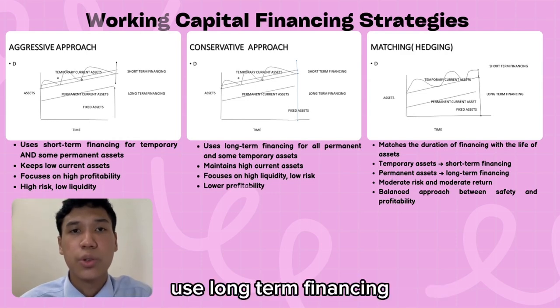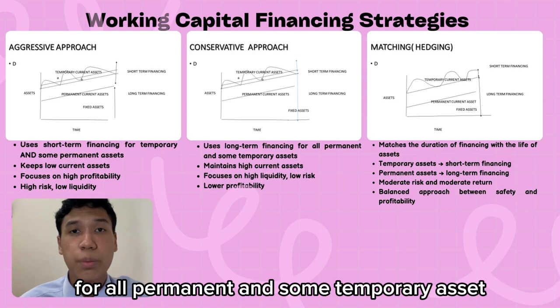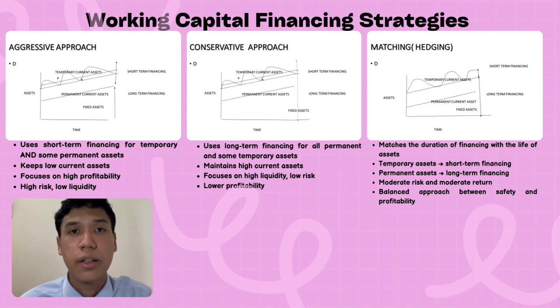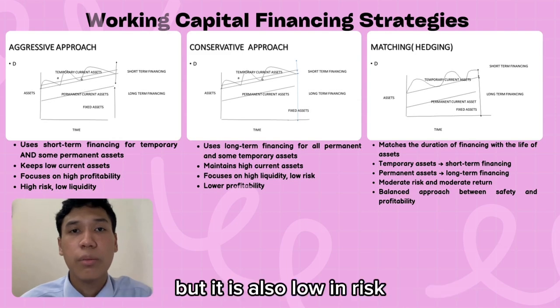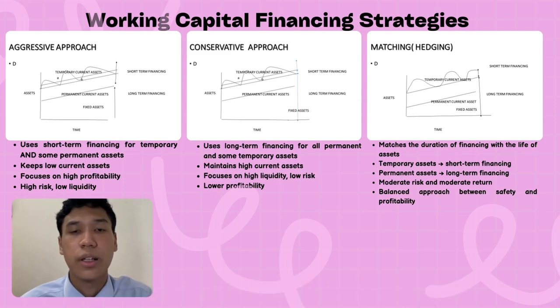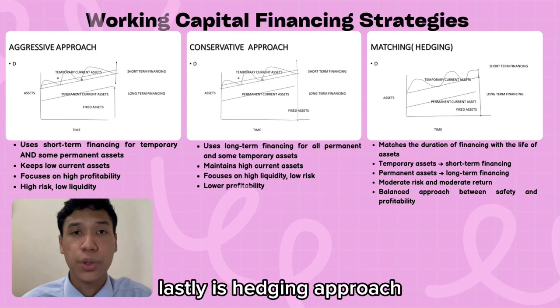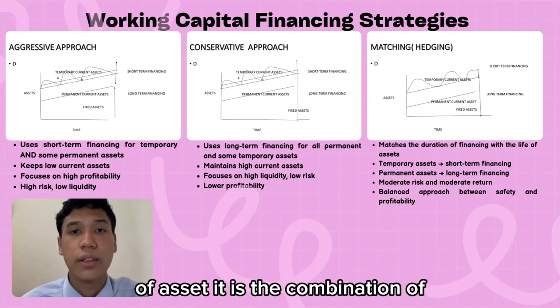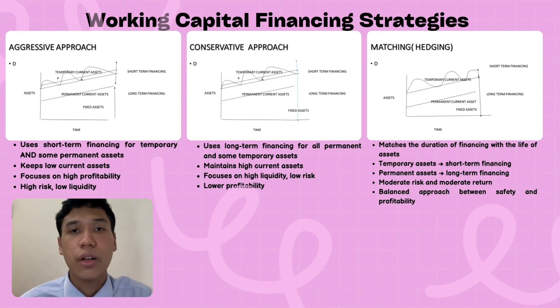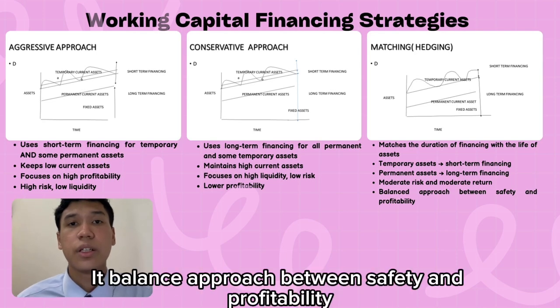The conservative approach uses long-term financing for all permanent and some temporary assets. It maintains high current assets and focuses on high liquidity, but it is also low in risk. Lastly is the hedging approach. It matches the duration of financing with the life of the asset. It is the combination of aggressive and conservative approaches. It balances the approach between safety and profitability.